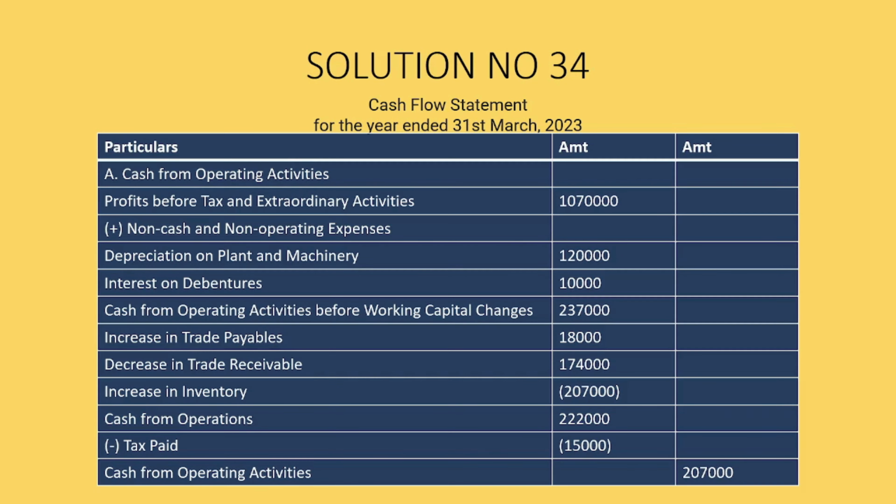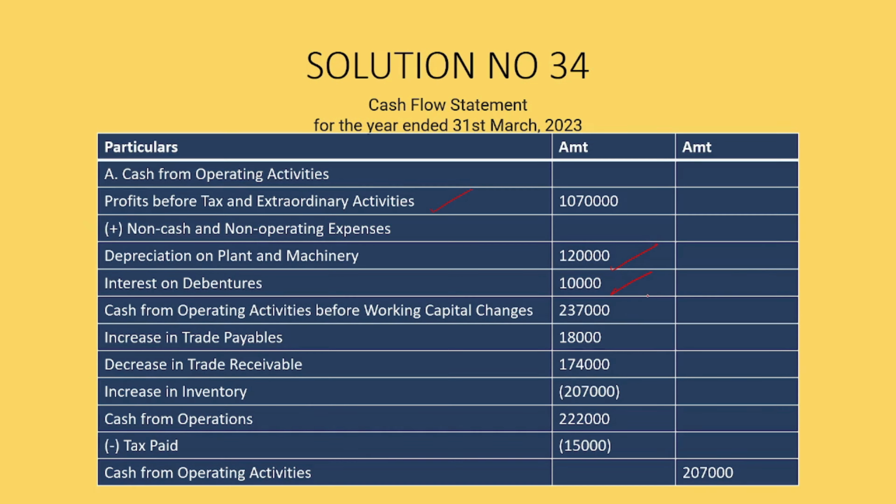Cash from operating activities, profits before tax and extraordinary activities 10,70,000, plus non-cash and non-operating expenses. Depreciation on plant and machinery is 1,20,000. Interest on debenture is 10,000. Cash from operating activities before working capital changes is 2,37,000.